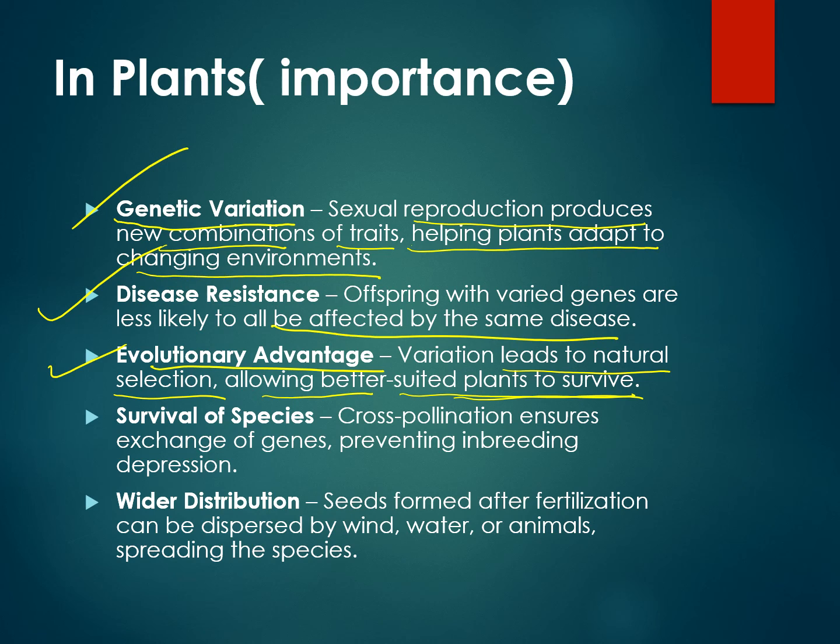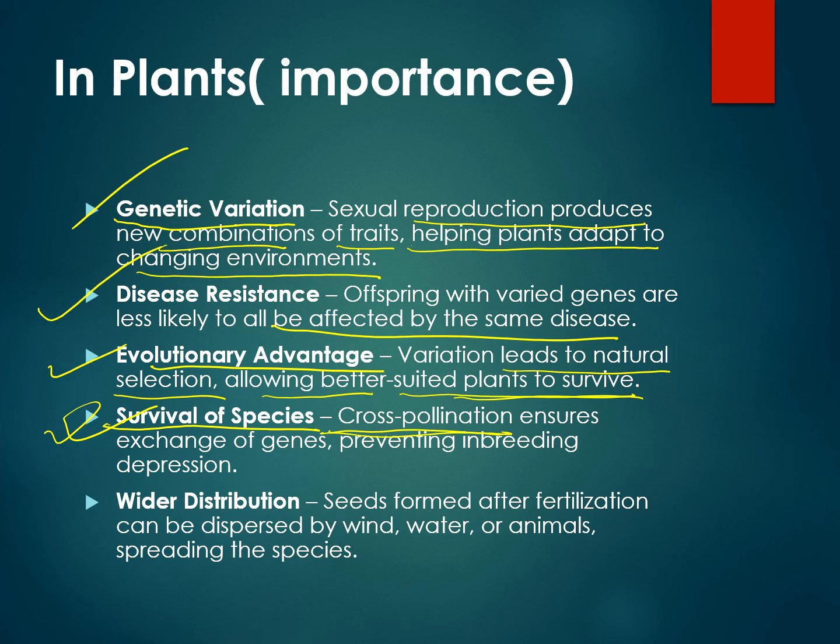The more genetic variation and disease resistance they have, the better the plants survive. So evolution in these plants is happening, and survival of the species is happening.